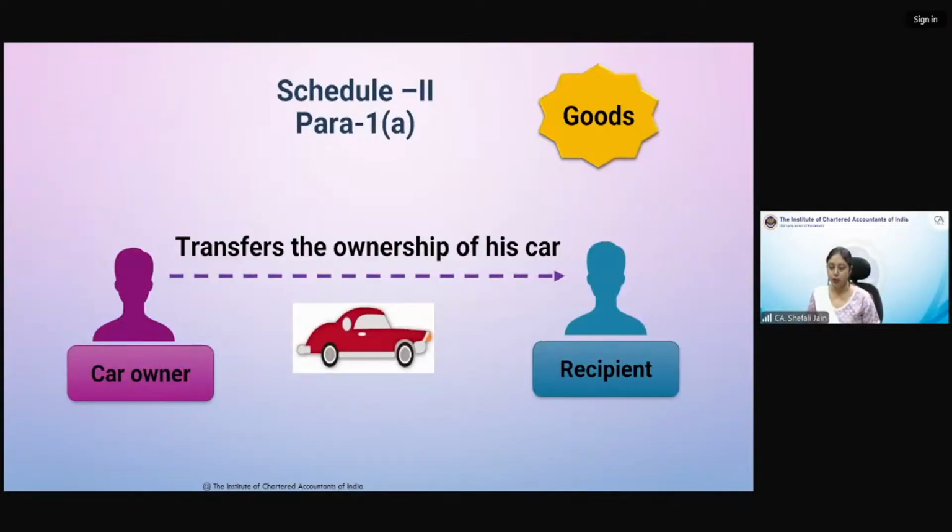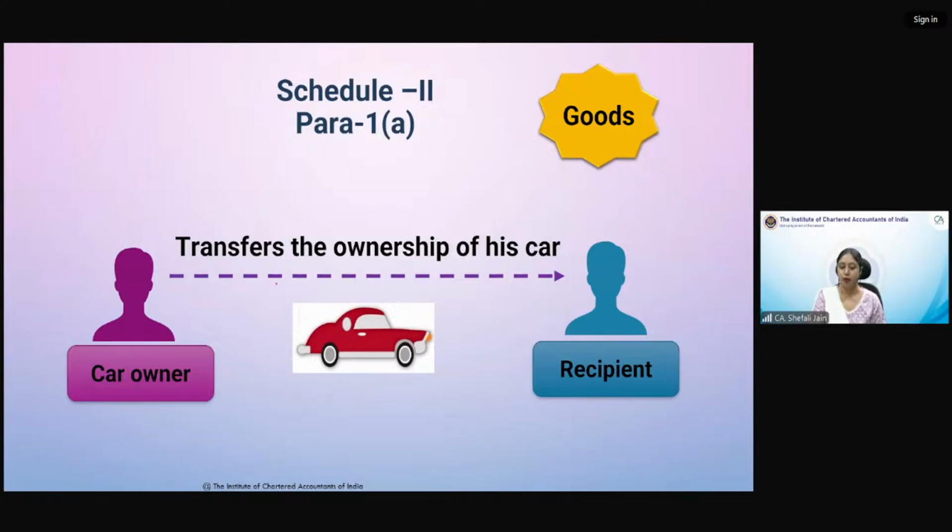And Schedule 2 provides that, so let me cover just three transactions. First three transactions of Schedule 2, they're very simple. Then we'll start with Schedule 2 tomorrow. Please have a reading of Schedule 2 before coming to the class. You will find it easy. Schedule 2, Para 1 has three clauses. Para 1, Clause A, Clause B, Clause C.